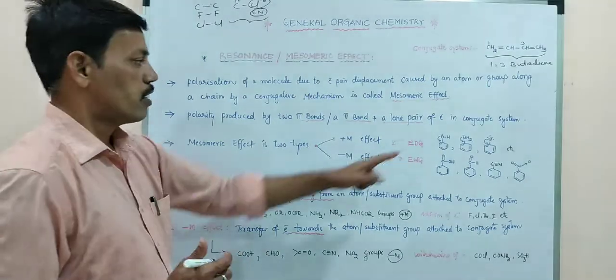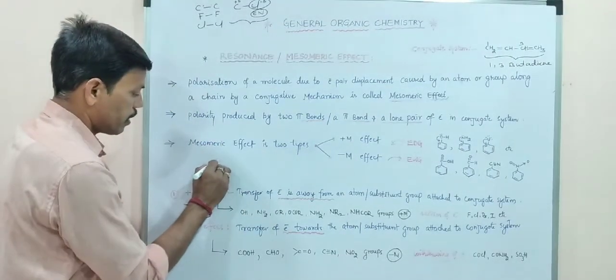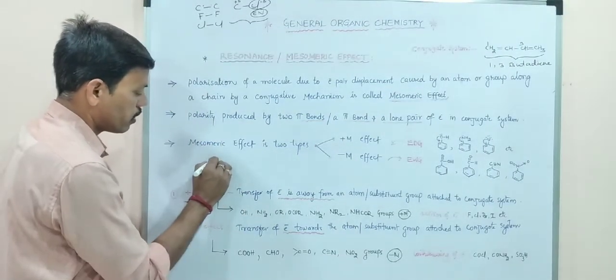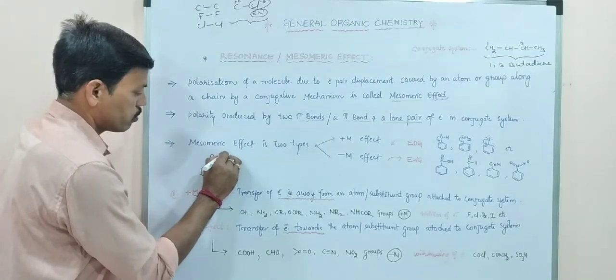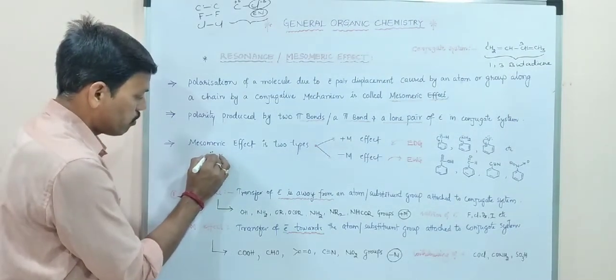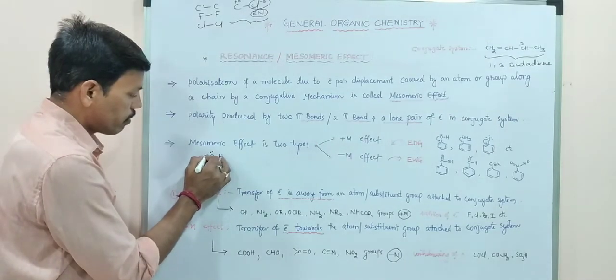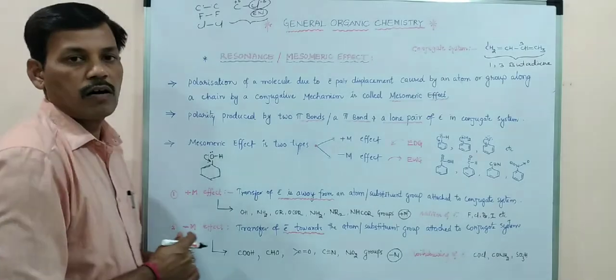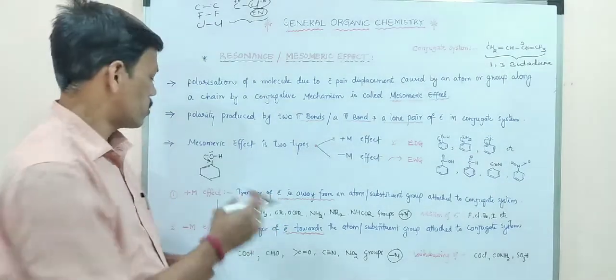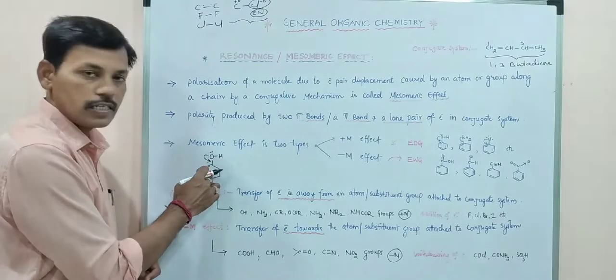So generally, if we take an example of phenol, here on phenol, this oxygen has a lone pair of electrons, and it gives the lone pair of electrons to the benzene ring.